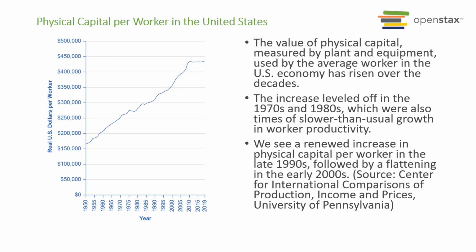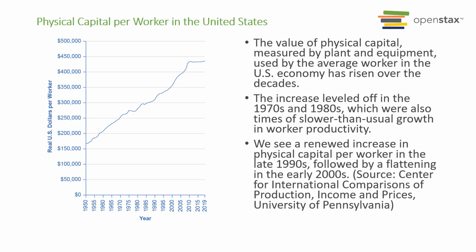Now, for physical capital, we mentioned this. We are seeing this capital deepening in America. In the 1950s, we had about $150,000 of physical capital per worker, but today the number is almost close to $450,000, right? I'm pretty sure the number today is close to $500,000.